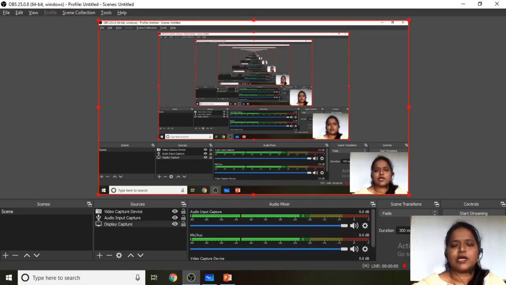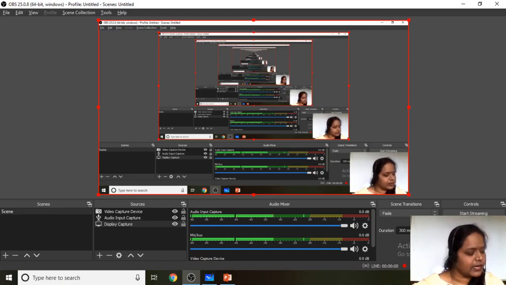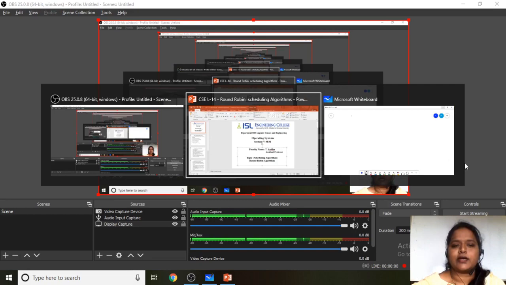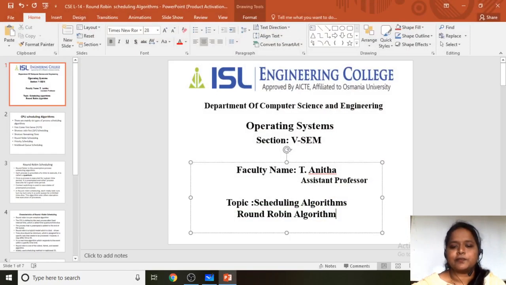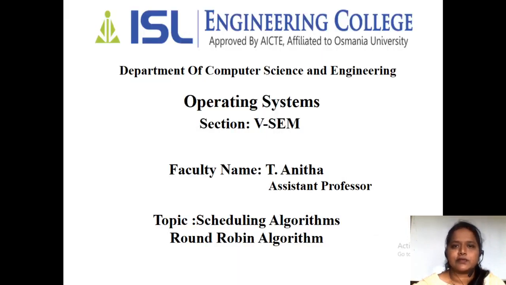In this session, we are going to discuss the round robin scheduling algorithm. We are going to continue the scheduling algorithms, right? In the last classes, we have discussed the first come, first serve scheduling algorithm and the shortest job first scheduling algorithm, and we have also seen the shortest remaining time first scheduling algorithm. So let me give a brief glance of all those three.